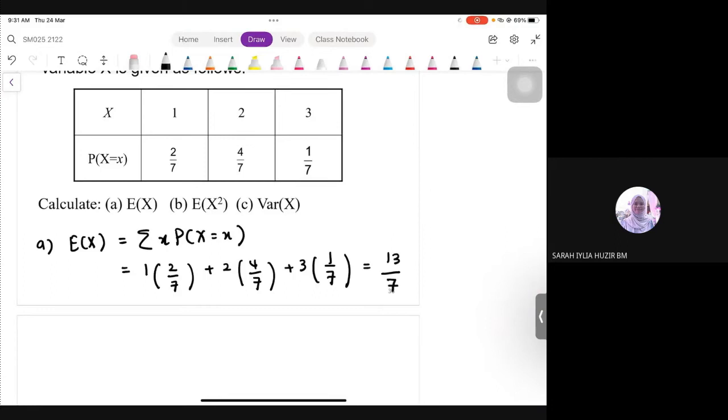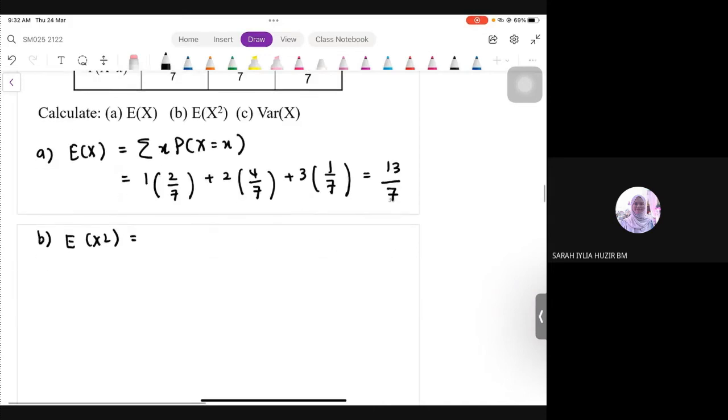Over 7. Okay. Settle for expectation. Okay, next part. We have to find EX squared. So, macam mana nak cari EX squared? Kita adjust sikit je daripada formula. Now, it will be summation of X squared times probability. So, every single X that we have, square it out.